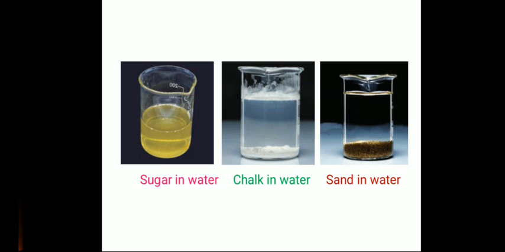Also sand does not disappear in water. So we observe from this case that chalk and sand cannot dissolve in water. So we can say chalk and sand are called insoluble substances, and sugar is a soluble substance.